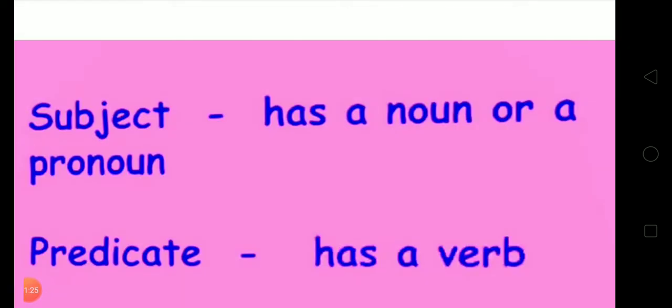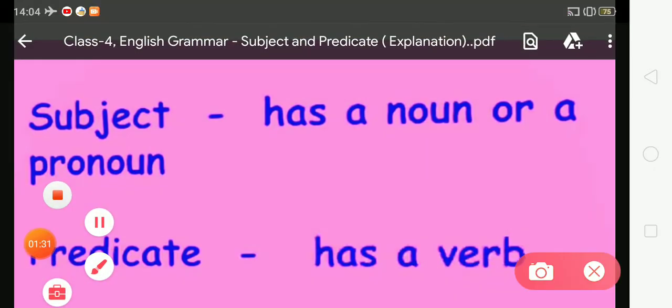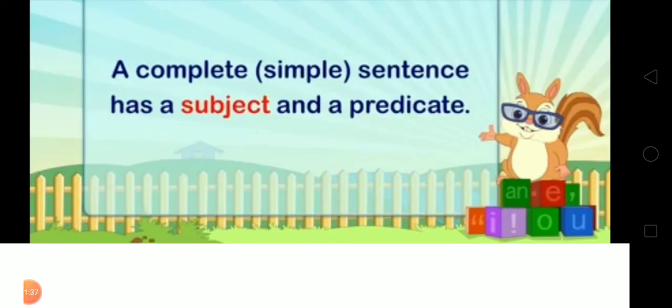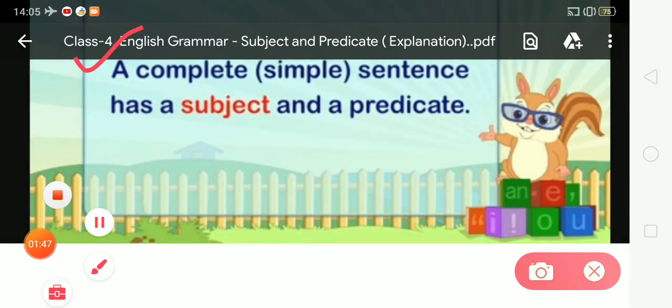The subject has a noun or pronoun and the predicate has a verb. As we all know, a complete simple sentence has a subject and a predicate.